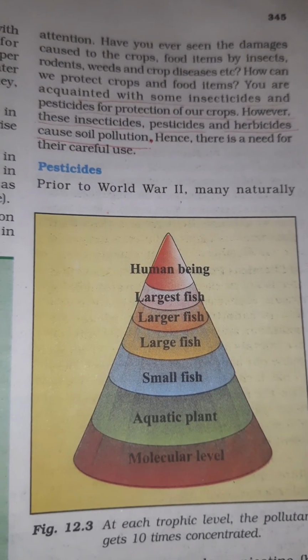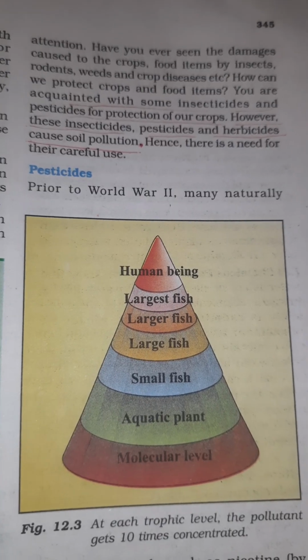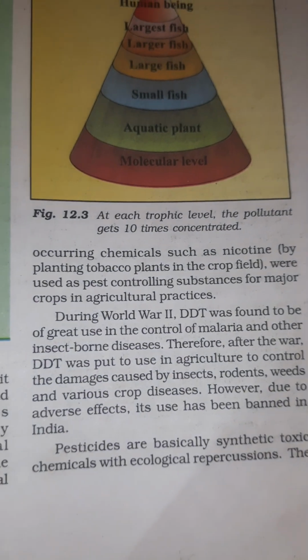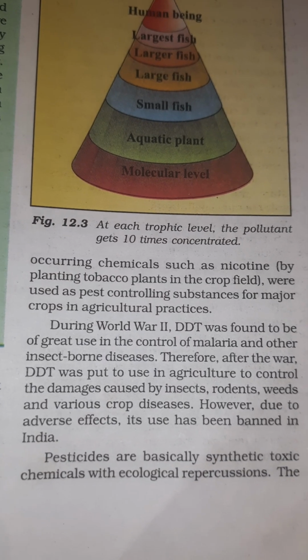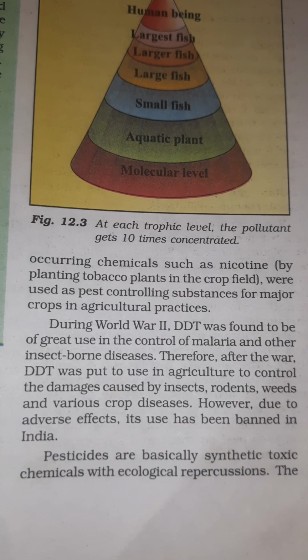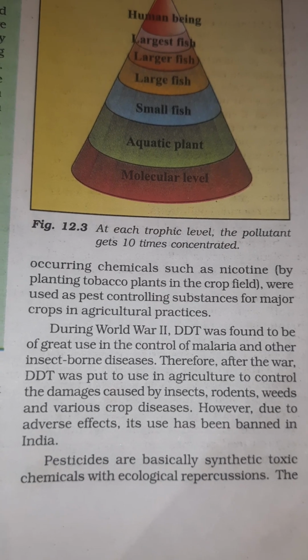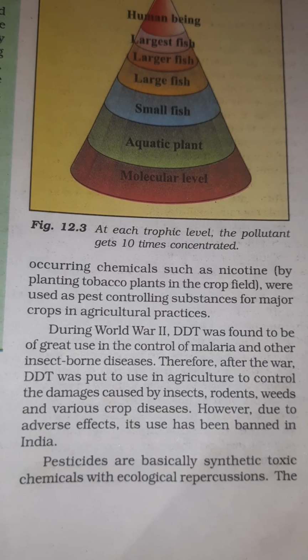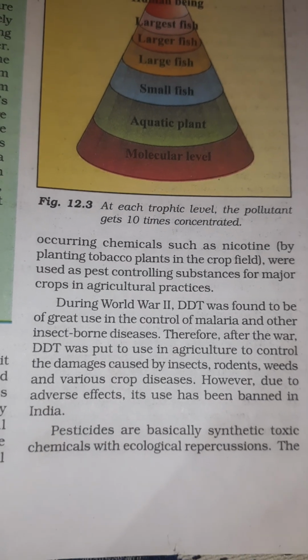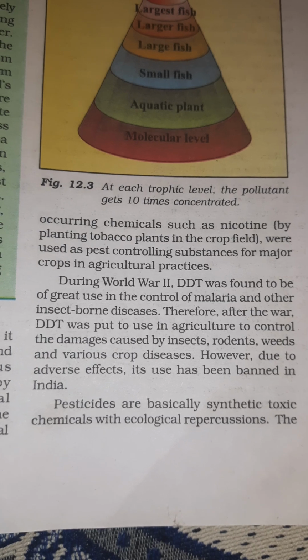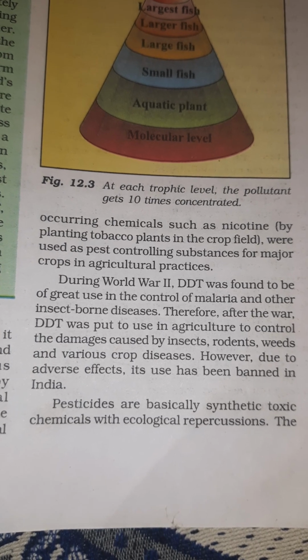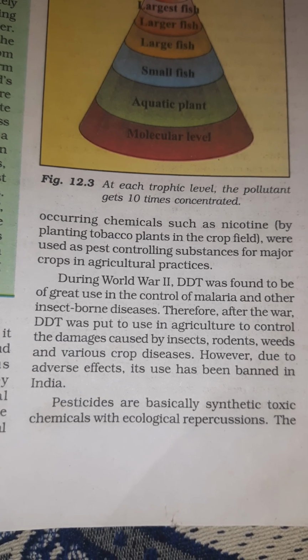Prior to World War II, many naturally occurring chemicals such as nicotine, planting tobacco plants and crop fields were used as pest controlling substances of major crops in agricultural practices. During the Second World War, DDT was found to be greatly useful in the control of malaria and other insect-borne diseases.